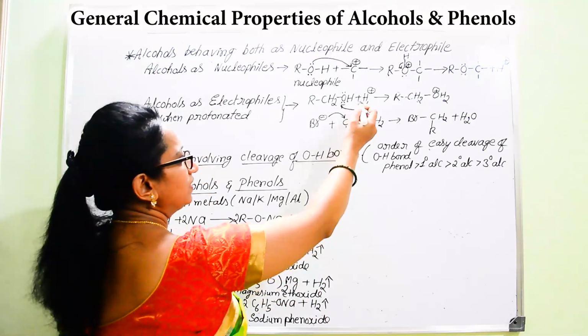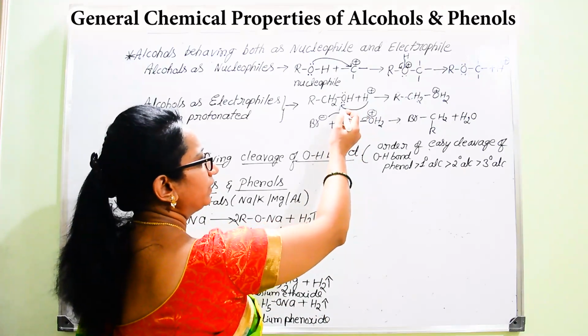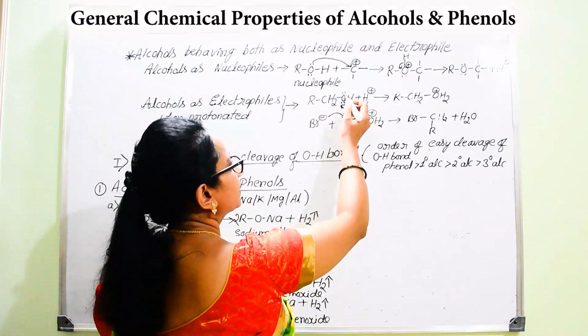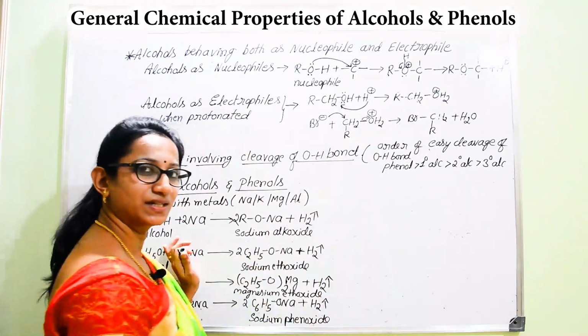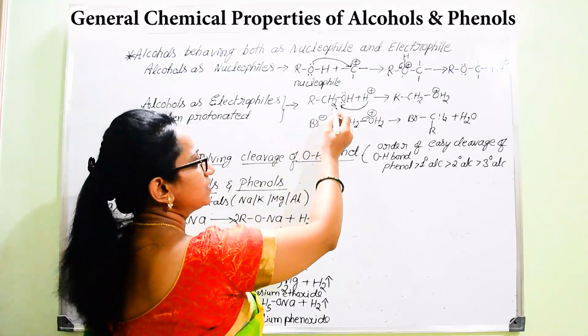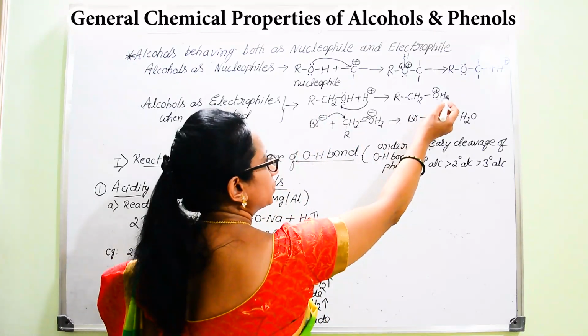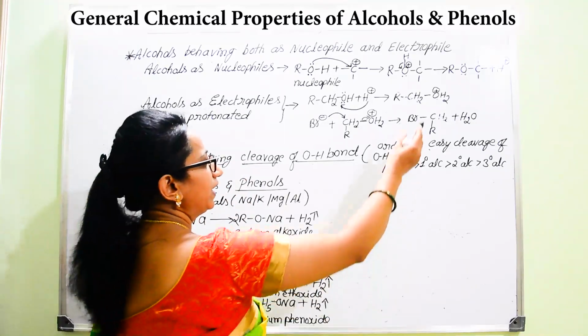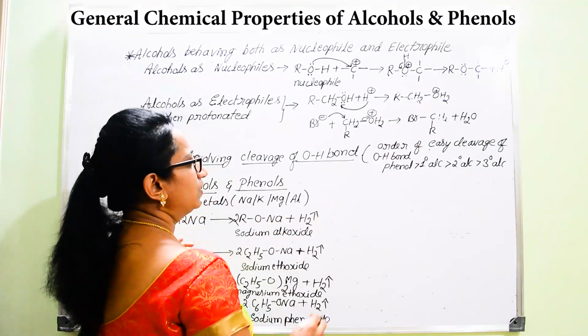And now this proton is making a bond with oxygen. So we get OH2 here, and oxygen again is carrying a positive charge. So RCH2 OH2 plus, where oxygen is carrying a positive charge, is said to be highly unstable.